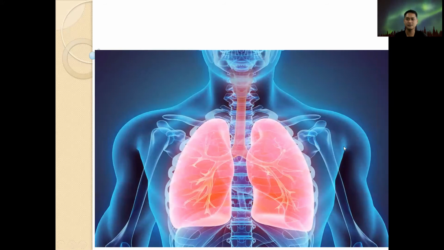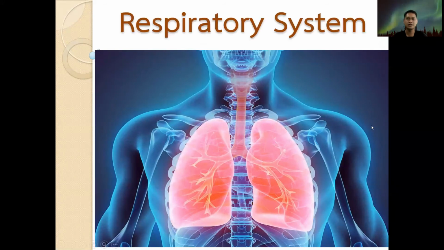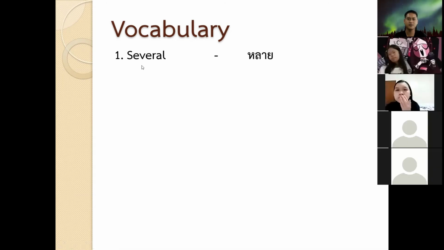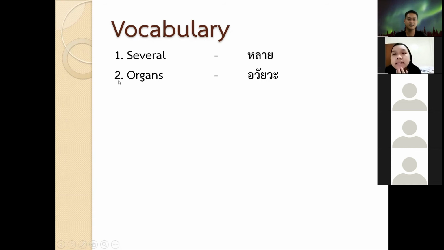Okay, here is our respiratory system. Here are some vocabulary words about the respiratory system. The first one is several. Can you please read after me? Several. And what does it mean? Number two is organs.